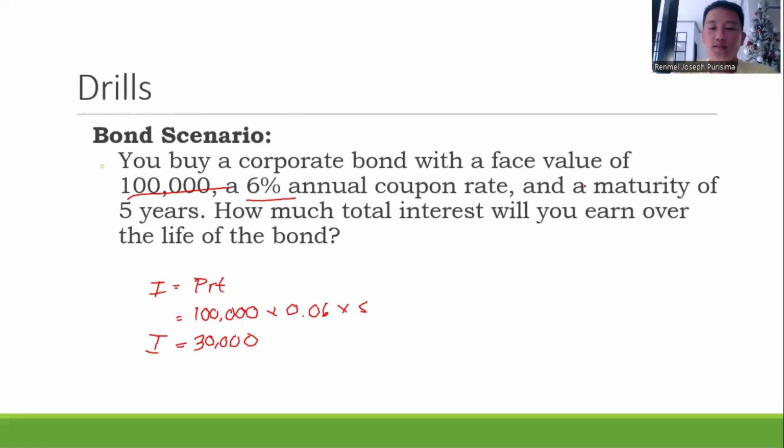Then, since we need to use compound interest for this because it is an annual coupon rate. First, the total amount is P times (1 plus r over n) raised to nt. So our P is 100,000 multiplied by 1 plus our r, which is 0.06, over 1, raised to 1 times